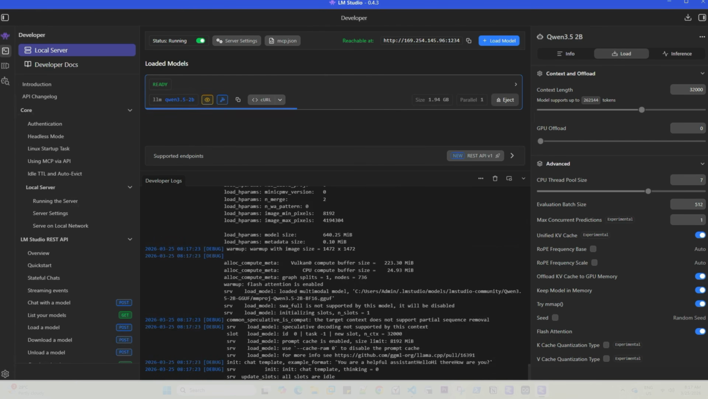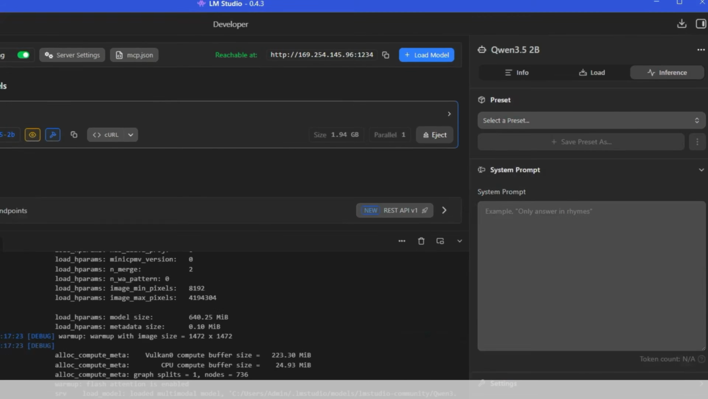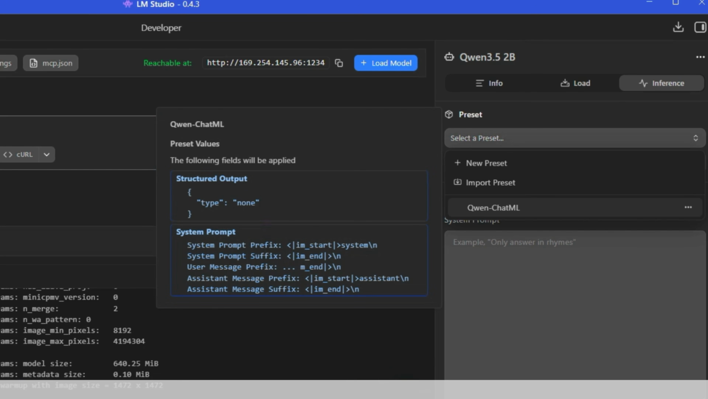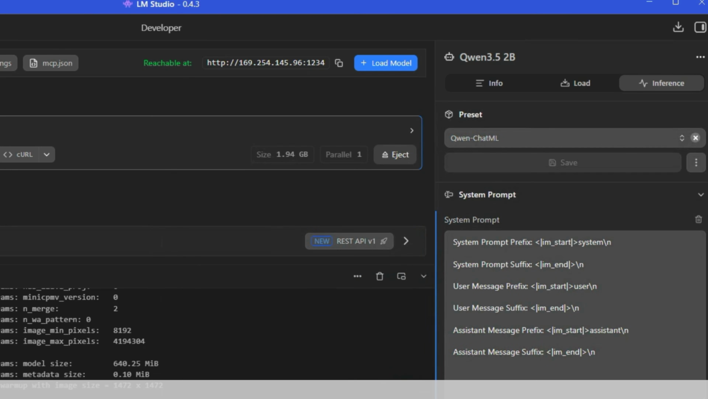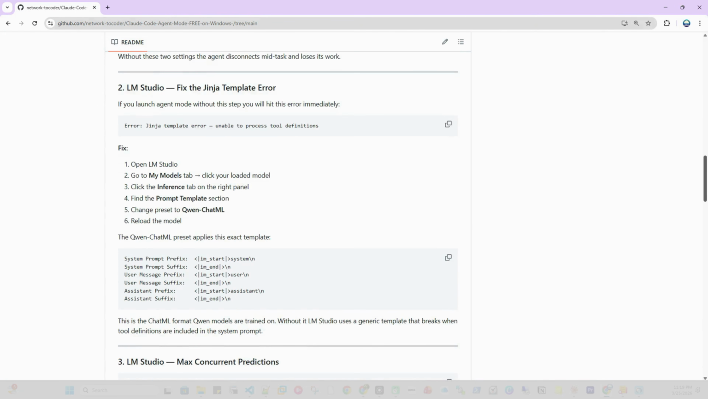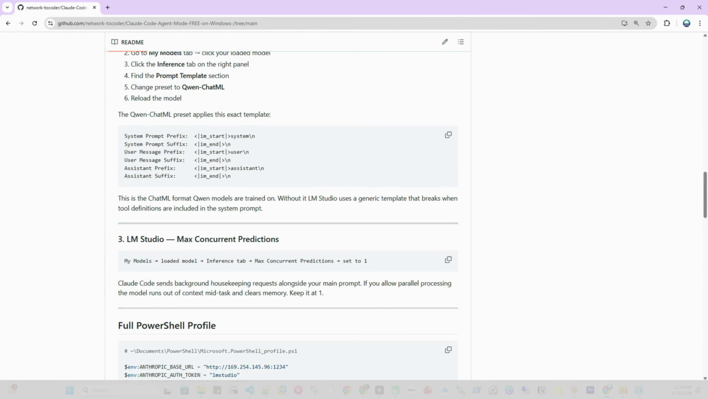If you allow parallel processing, the model runs out of context in the middle of the task and clears the memory. Now on the Jinja template error, this has nothing to do with your code. Every model has a chat template, basically a set of formatting rules that wraps your prompt before it reaches the model. So a wrong template in agent mode breaks the tools completely. The fix is to create a new preset with these exact values and save it. This tells LM Studio to use the format Qwen is actually trained on. You can find the complete details on my GitHub, link in the comments section. That's everything for LM Studio.